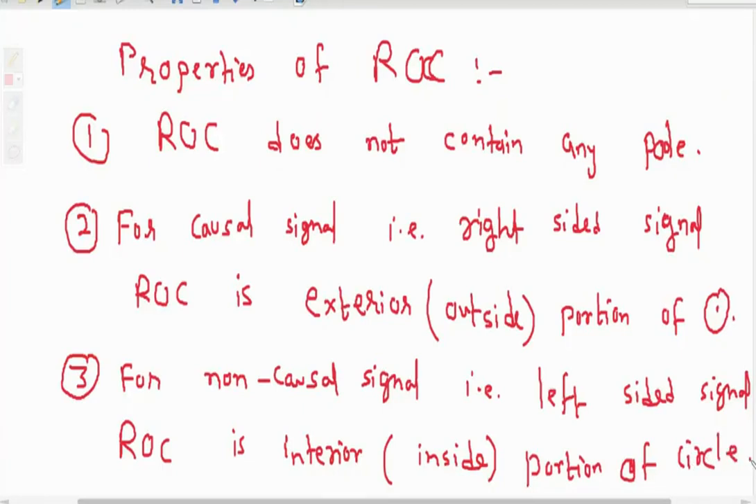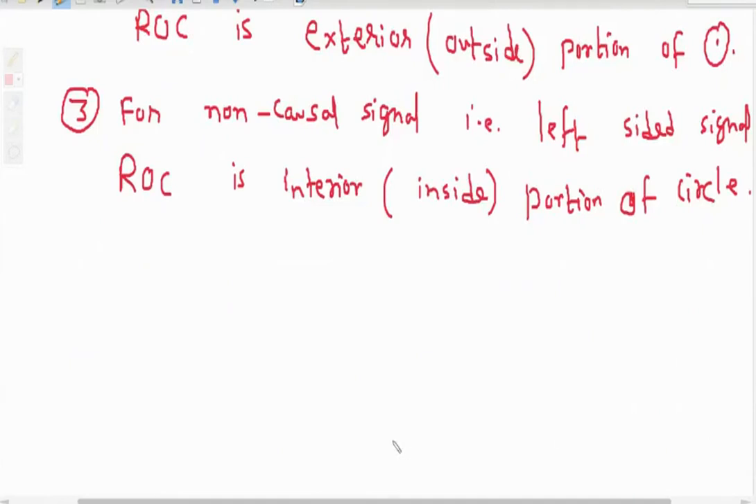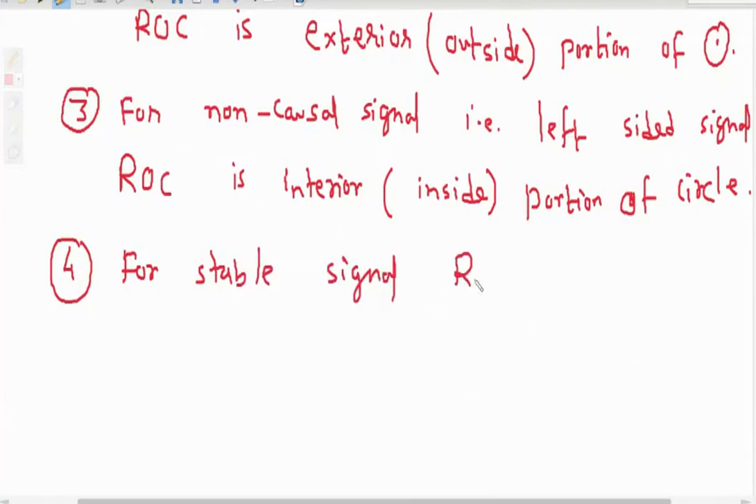Then one more simple, fourth property. The fourth property is, for a stable signal, ROC must include the unit circle. That means the region of convergence must include the unit circle. For a stable signal, ROC must include the unit circle.